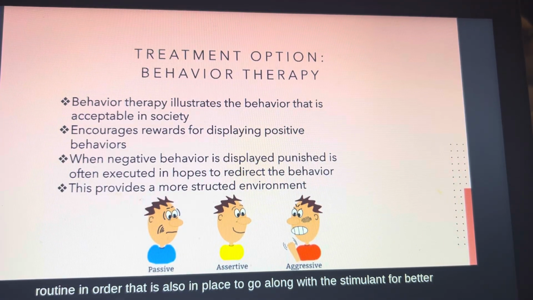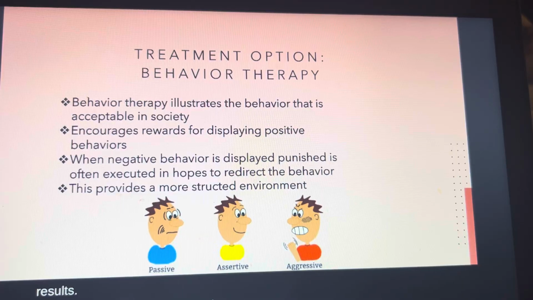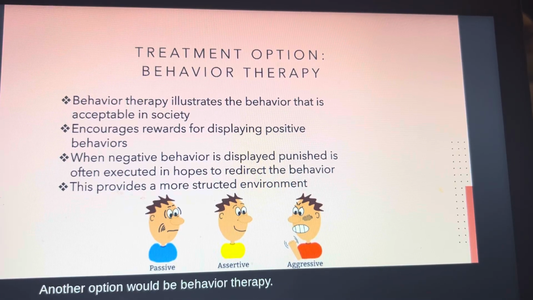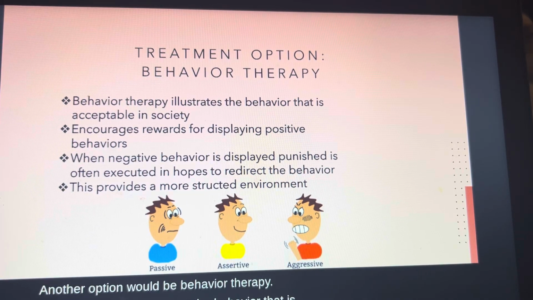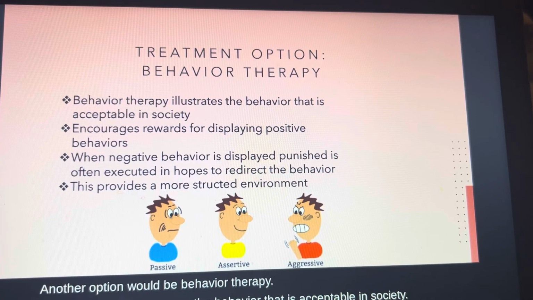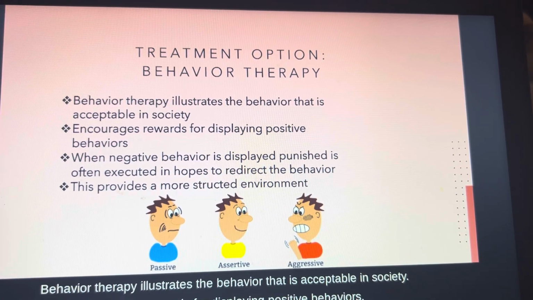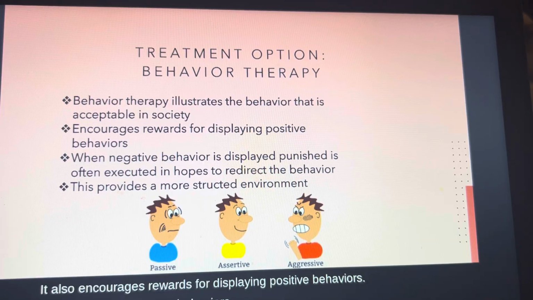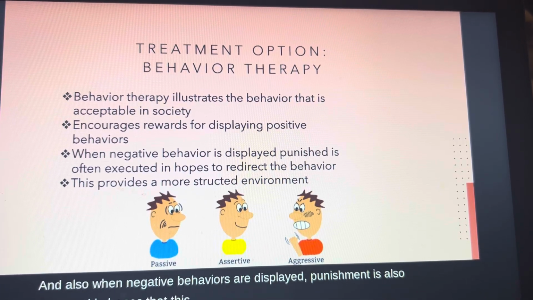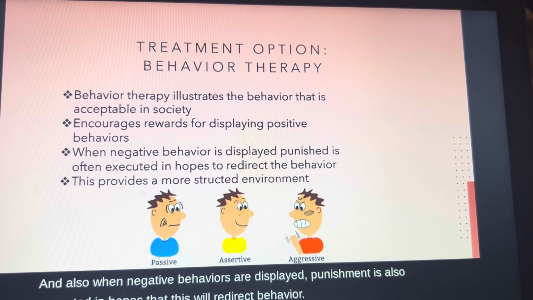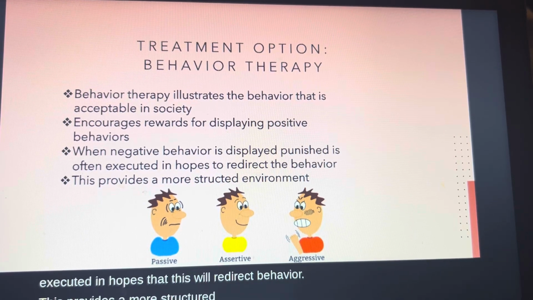Another option would be behavior therapy. Behavior therapy illustrates the behavior that is acceptable in society. It also encourages rewards for displaying positive behaviors. And also when negative behaviors are displayed, punishment is also executed in hopes that this will redirect behavior. This provides a more structured environment.